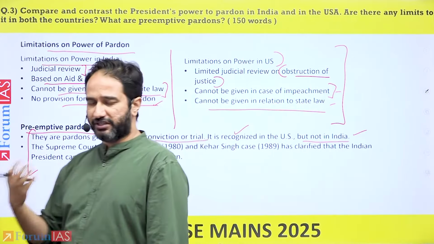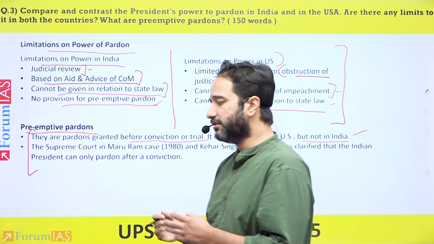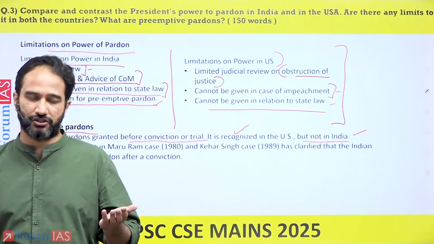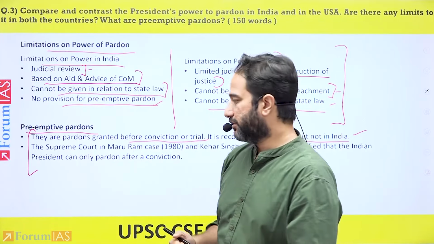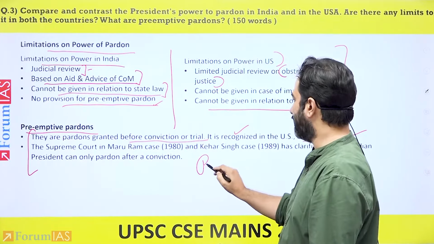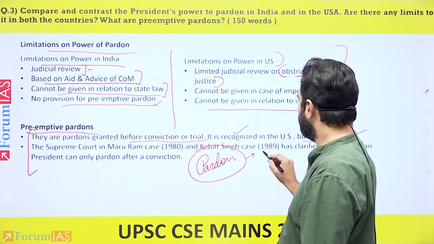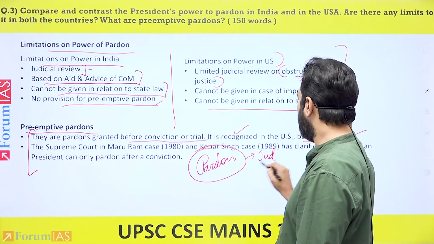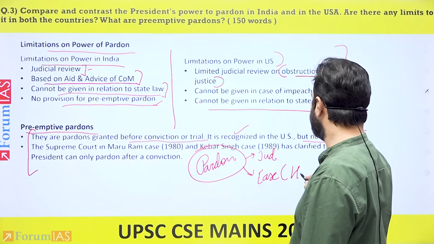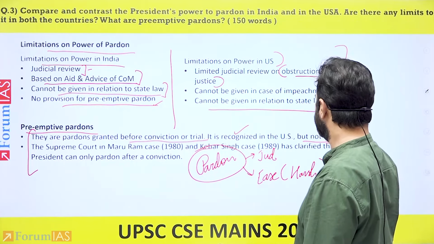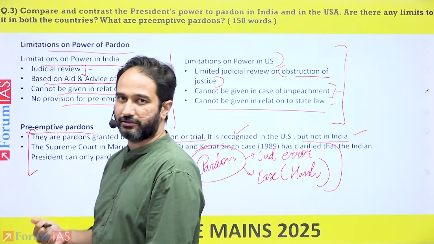And the Supreme Court in various judgments has also made it clear and has clarified that pardon within India is only after conviction or the sentence has been given, not prior to it. Right? The idea is that when you talk about the pardoning power, this is something you end up writing in the introduction, that this is meant to correct judicial error or meant to give ease when the sentence is quite harsh. Both of these can occur after the sentence has been given in India and not prior to it, right?